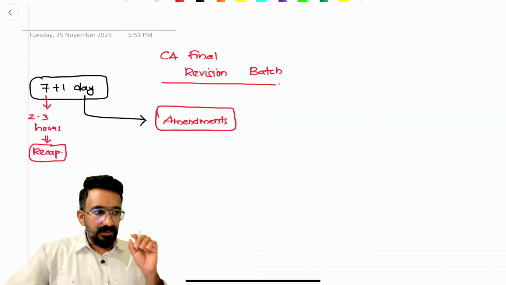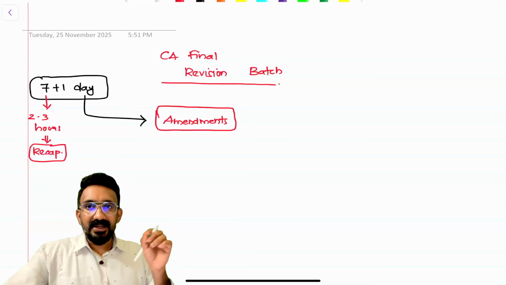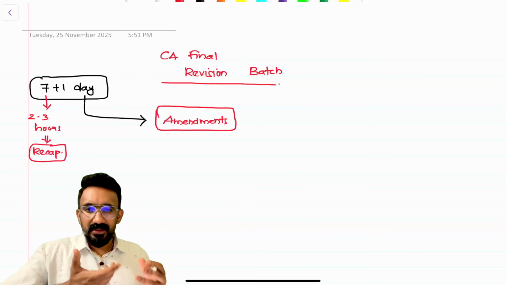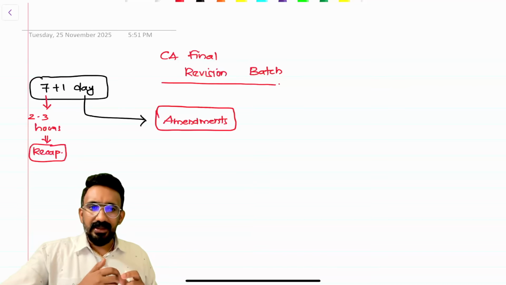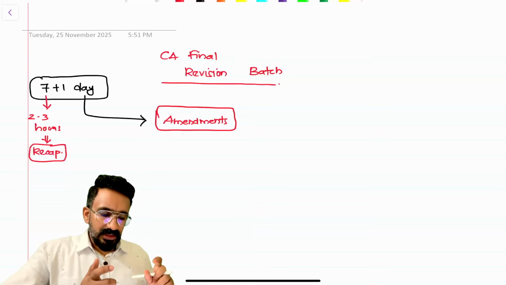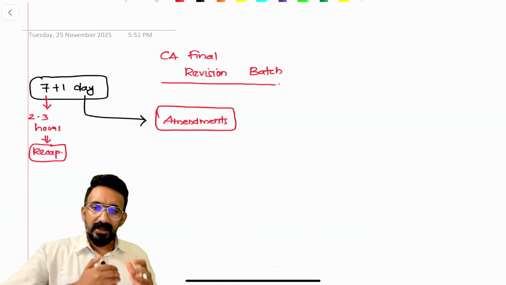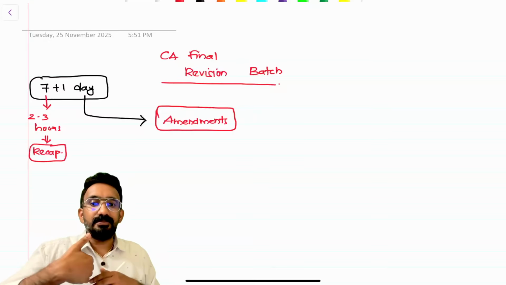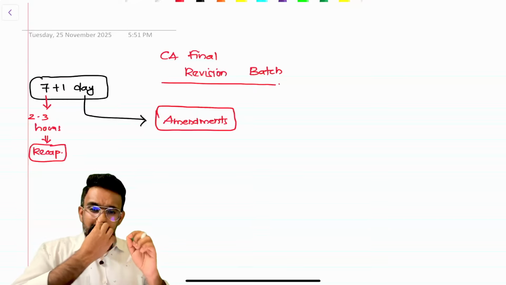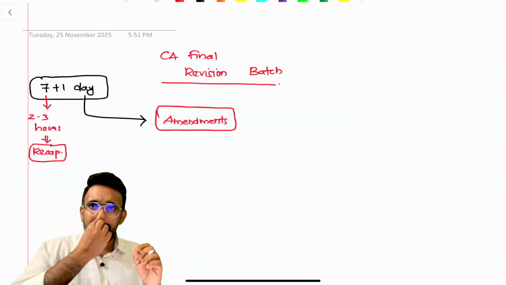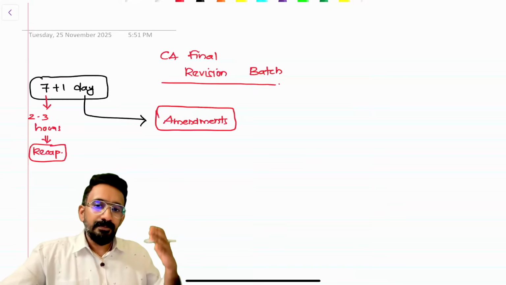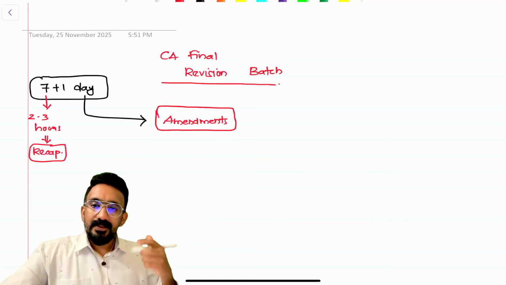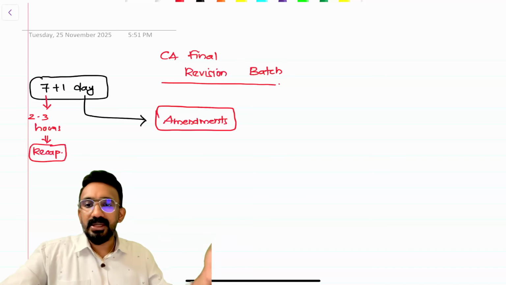Not necessarily that amendments would be tested directly, but amendments and related areas would be included in a question. The question type can be easily picked up and then discussed in Indirect Taxes and CA Final. There are areas where they're going to test your amendments, and the amendments for the January examination from the September examination are very small. You hardly have some circulars to clarify because there was no GST Council meeting. The meeting discussion happened which introduced GST 2.0, which is applicable only from the May 2026 exam.